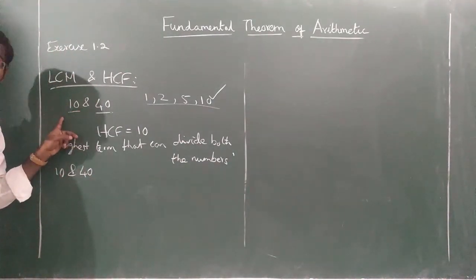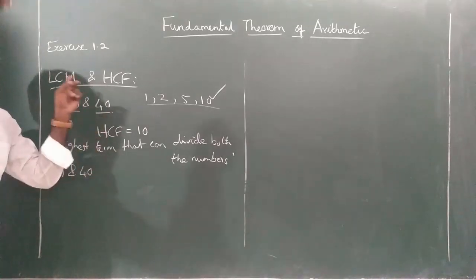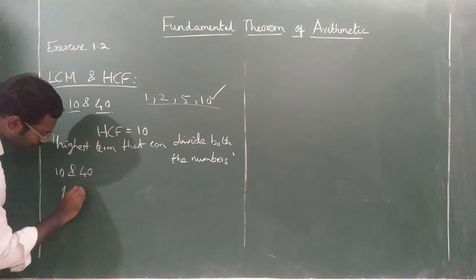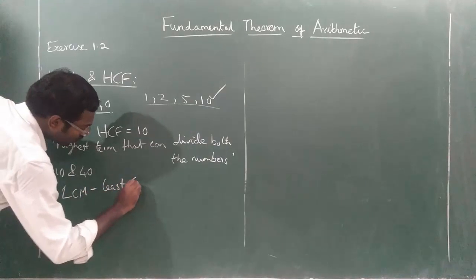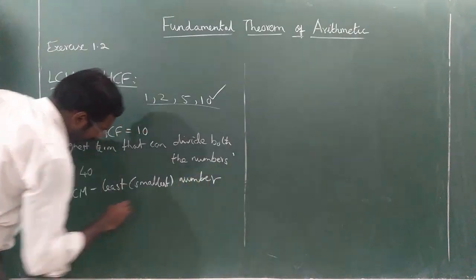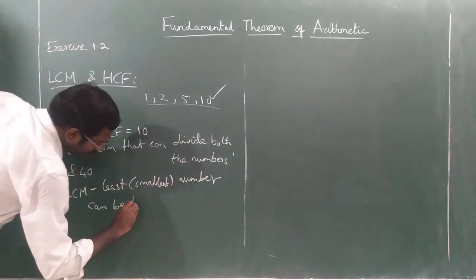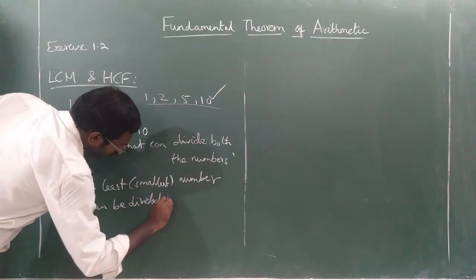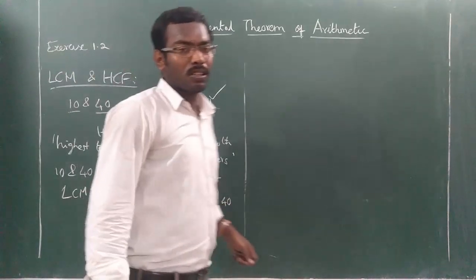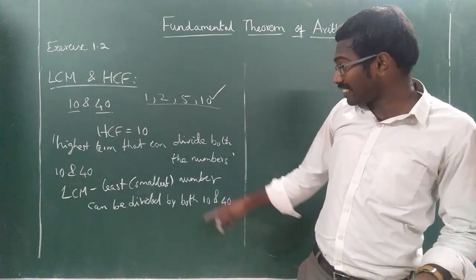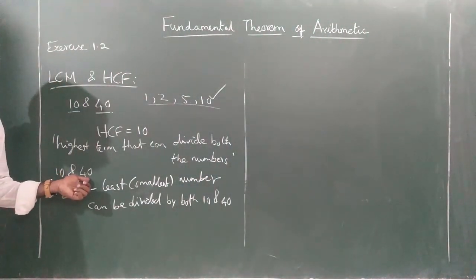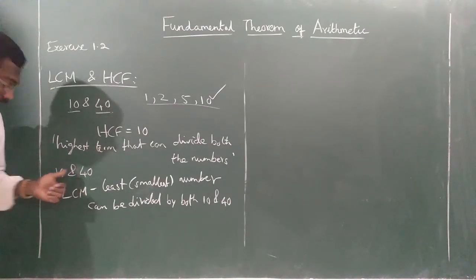Here that can divide, but here that can be divided by both 10 and 40. So LCM, least means smallest number that can be divided by both 10 and 40. So for the smallest number, you first check with 40, because you have to divide the number by 10 and 40. 40 is the biggest number here, so start with 40. Don't start with 10.